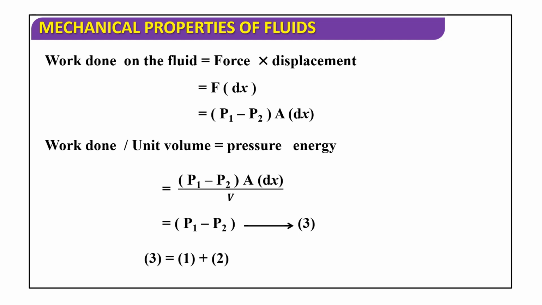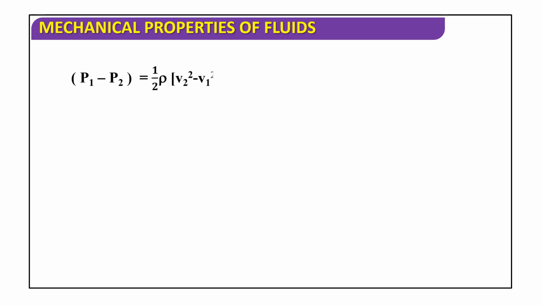Now we add equation 1 and equation 2. We get P1 minus P2 is equal to half rho into (V2 squared minus V1 squared) plus rho g into (H2 minus H1).